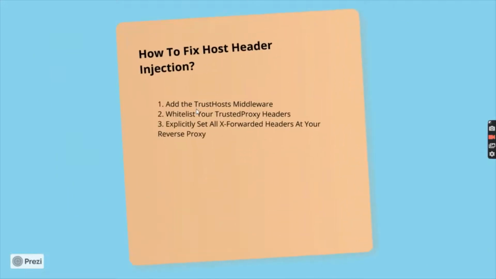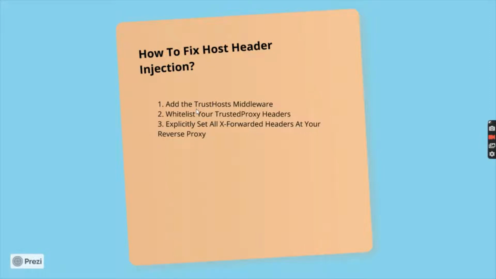Let's see the options to fix the vulnerability. The first one is to use the TrustHosts middleware by simply adding it to the middleware in Laravel. The second one is using the trust proxy headers. By default, the TrustProxies middleware whitelists all the headers including X-Forwarded-Host. You may specifically set the whitelisted headers to only X-Forwarded in the application, so that even if the attacker sets the X-Forwarded-Host header, it will not be trusted by the application itself. The third one is to explicitly set all the X-Forwarded-Host headers on the reverse proxy.